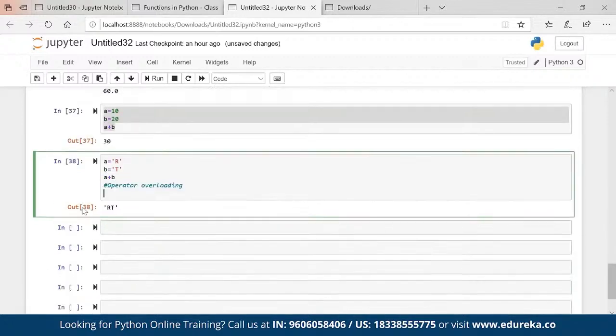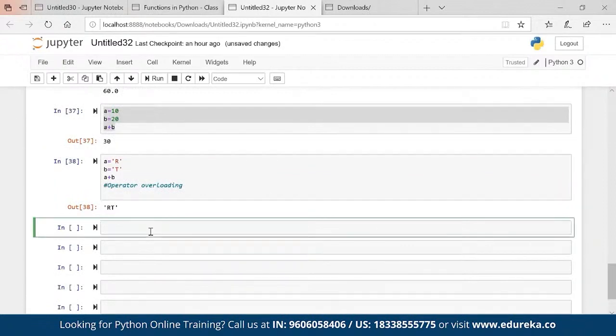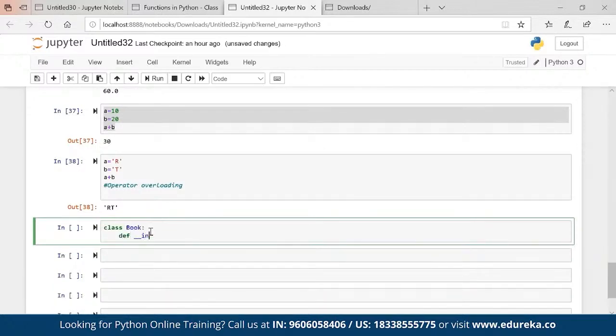Now, if there is operator overloading, then obviously we should be able to add objects. Let's say I'm creating a class book. Def init, I am calling self and pages.